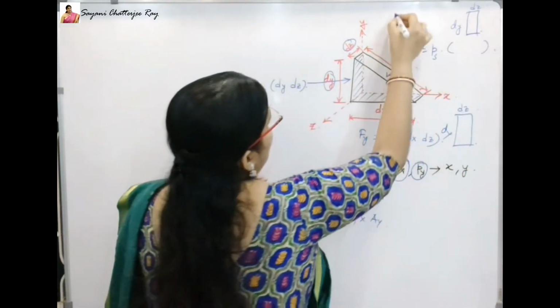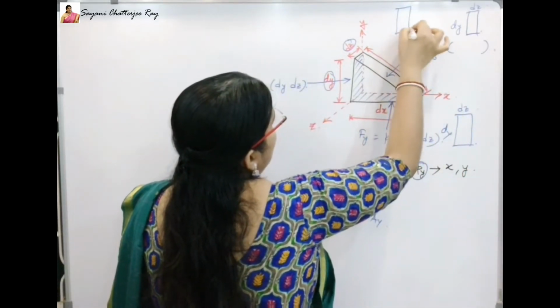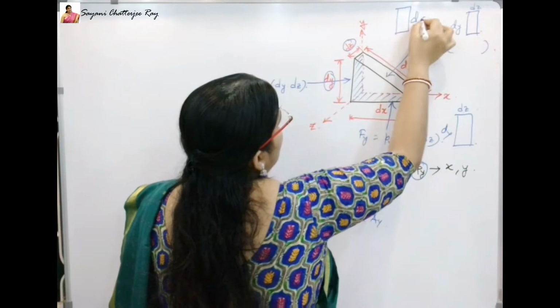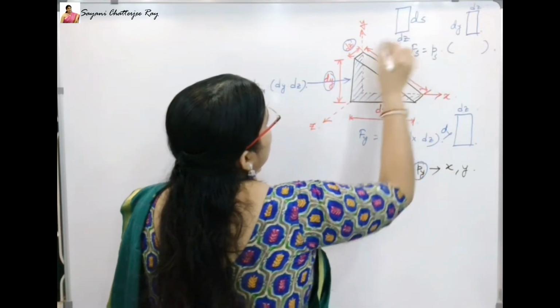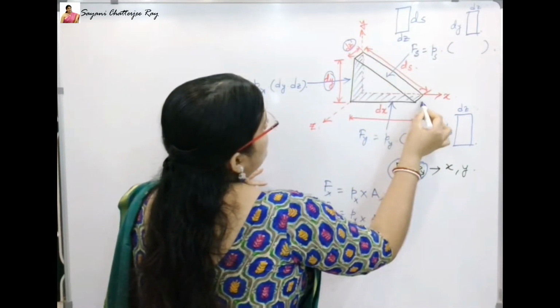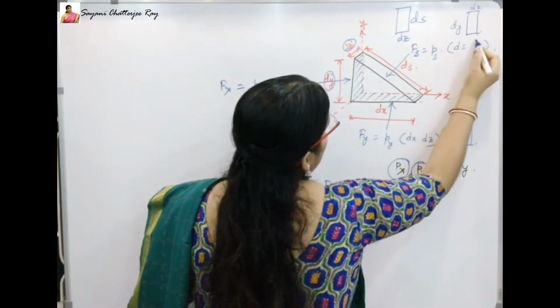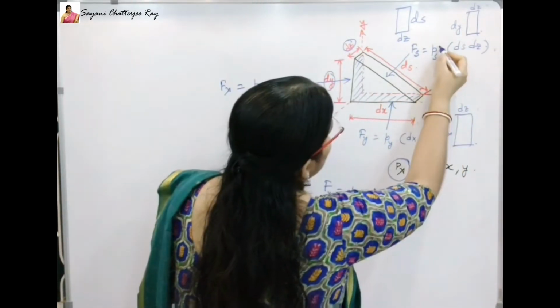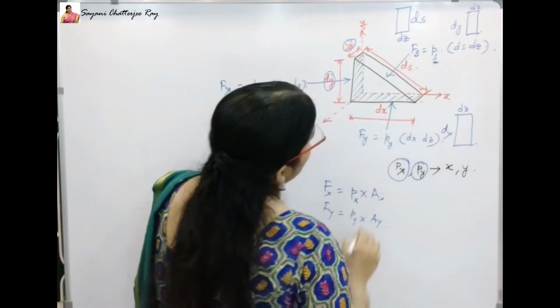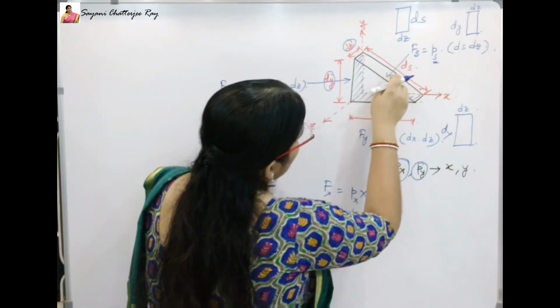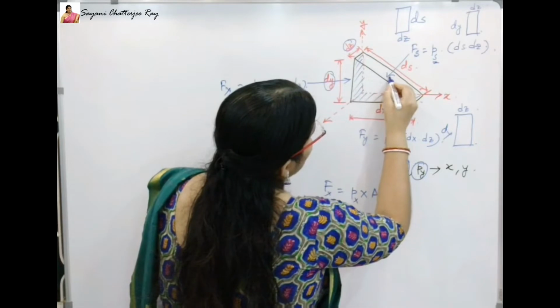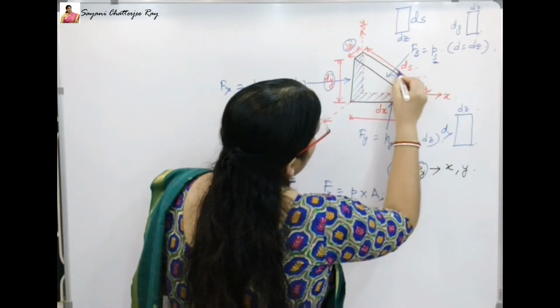Area is nothing but, again, just see. This is ds, this is dz. So ds multiplied by dz. This intensity of pressure, that is Ps, is normal to this sloping surface at an angle of alpha.